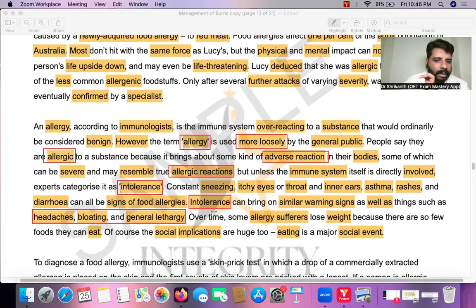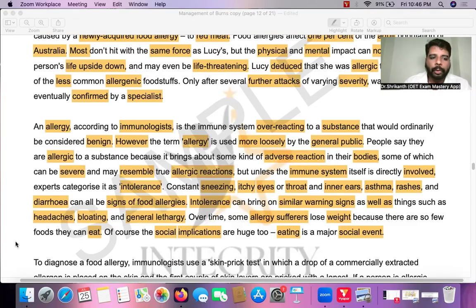Food allergy does not have headaches, it does not have bloating, it does not have general lethargy; only intolerance has those. You see, similar warning signs, but along with that, unique symptoms associated with intolerance, and that is these three headings. So between B and D, which will be the most appropriate answer?